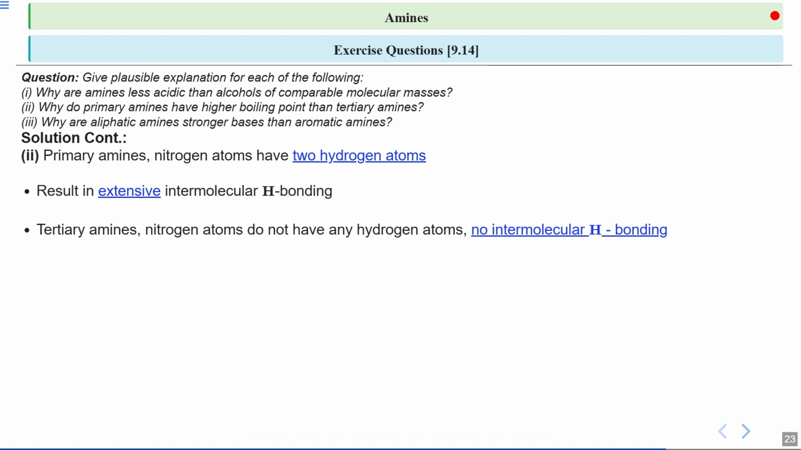Without these hydrogens, the tertiary amines cannot form intermolecular hydrogen bonds. As a result, the forces holding the molecules together are weaker, so they boil at a lower temperature compared to the primary amines.